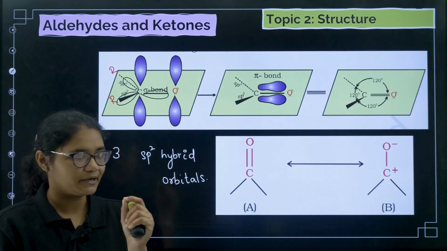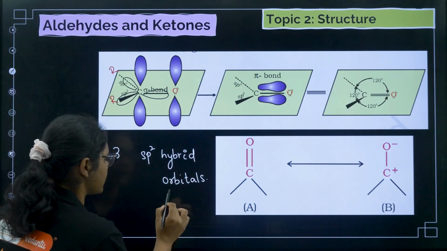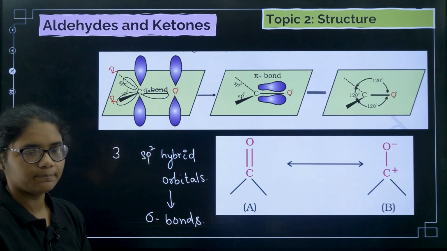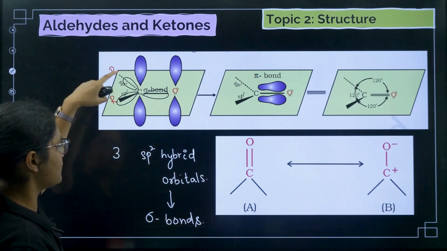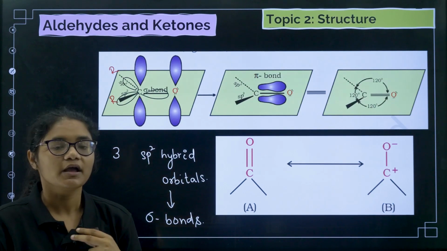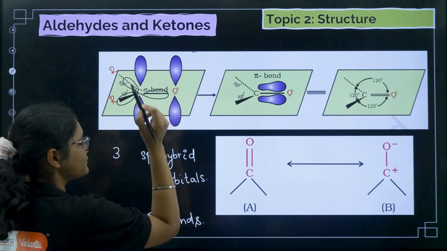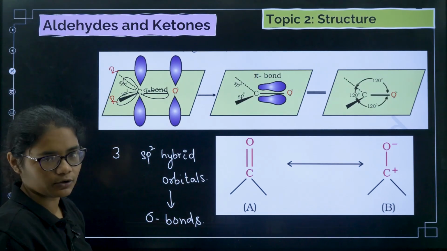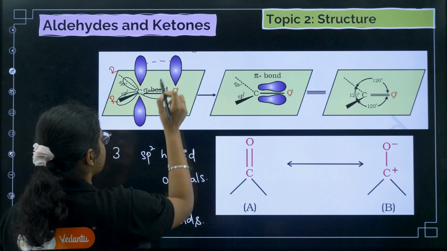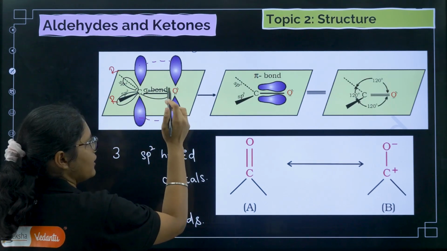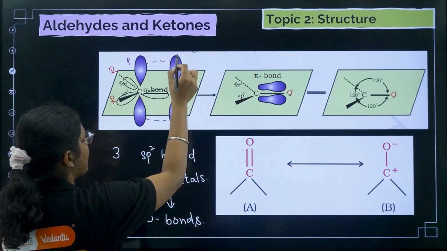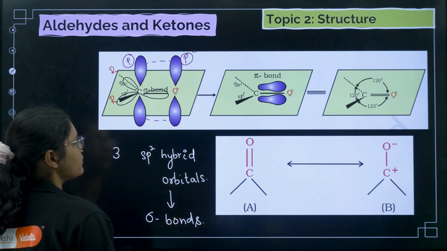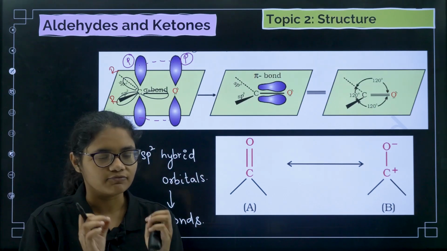Now these sp2 hybrid orbitals are used for which type of bonds? These are used for forming sigma bonds. So with this R and R there is one sigma bond each, and with the oxygen there is one sigma bond. Now between this C and O there is one pi bond also. The pi bond formation takes place with the unhybridized orbitals. So the unhybridized p orbital of carbon and the p orbital of oxygen undergo overlapping to form a pi bond.